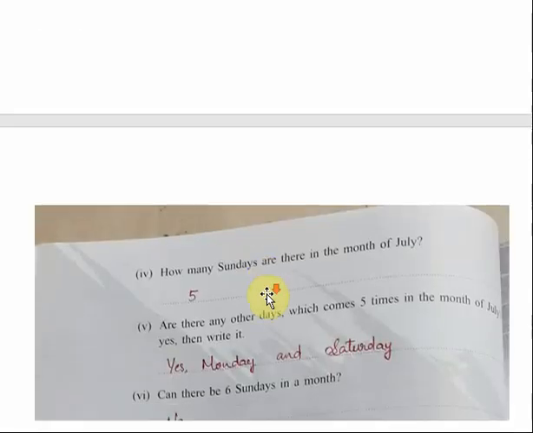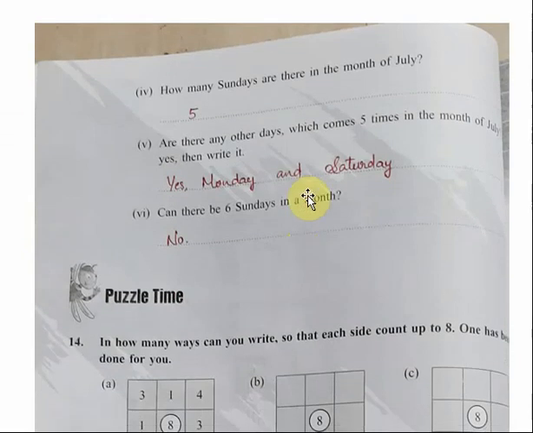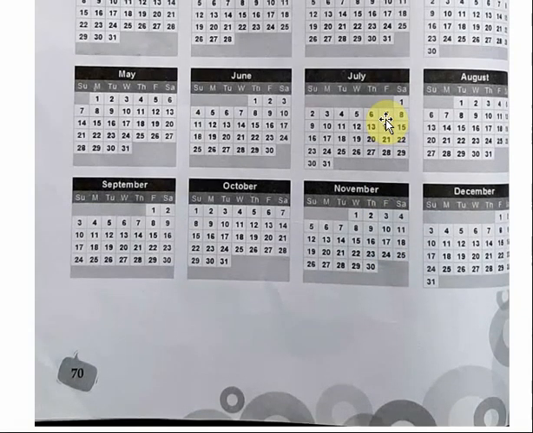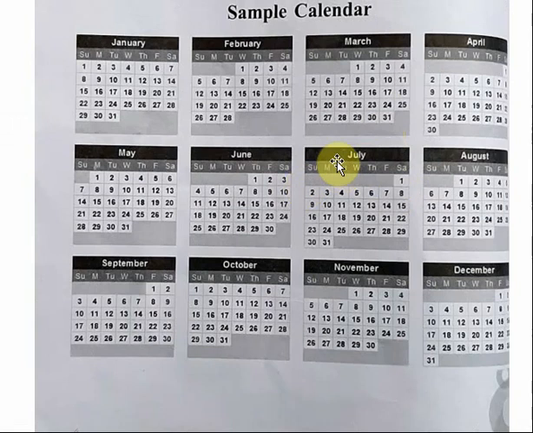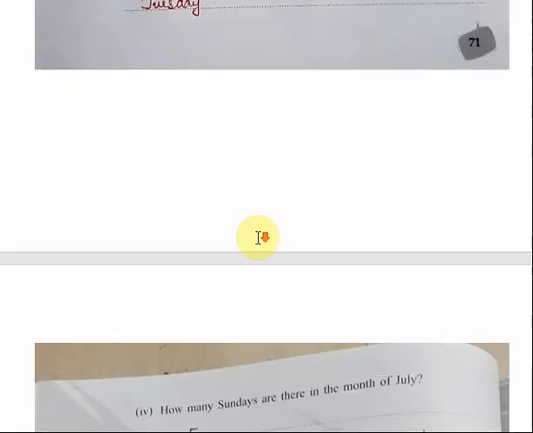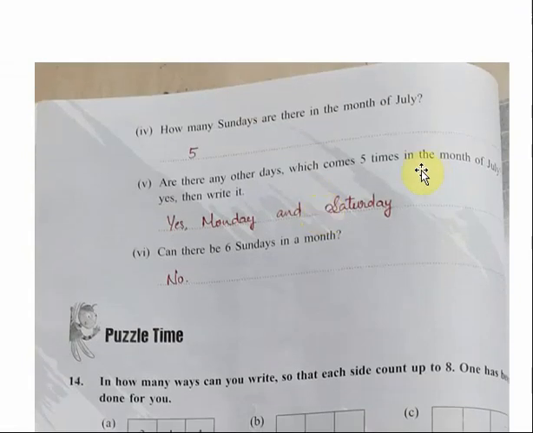Now moving on to the next question. How many Sundays are there in the month of July? So our next question is that we have to find out the number of Sundays in the month of July. Again moving back to the calendar. How many Sundays are there? This is July. You can see here this is the Sunday column. 2, 9, 16, 23 and 30. All these dates of July fall on Sunday. So how many are there? 1, 2, 3, 4, 5. There are 5 Sundays in the month of July.